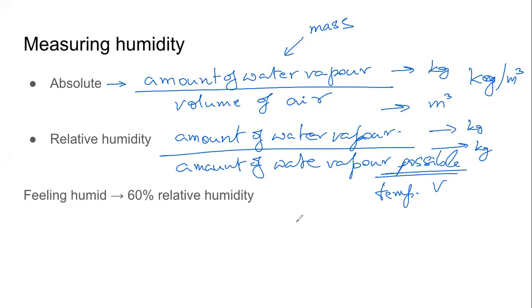Commonly, we don't leave this as a fraction. We convert this into percentage by multiplying it by 100. Then it will be measured in percentage. We know ना, अगर हमको 5 में से 2 मार्क आए हैं तो परसेंटेज कैसे कैलकुलेट करते हैं? 2 by 5 multiplied by 100. So percentage. Absolute humidity is how much of water vapor is there in the unit volume of air. Relative humidity is how much amount of water vapor is there and how does it compare with how much amount of water vapor can be there at the given temperature. And we express it in percentage.